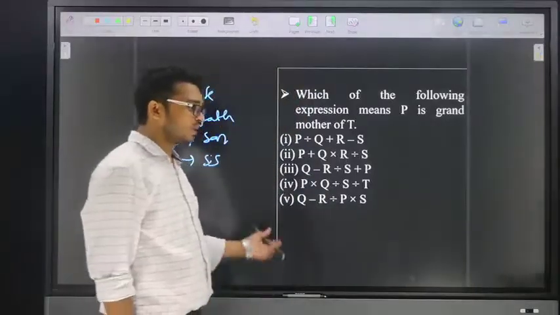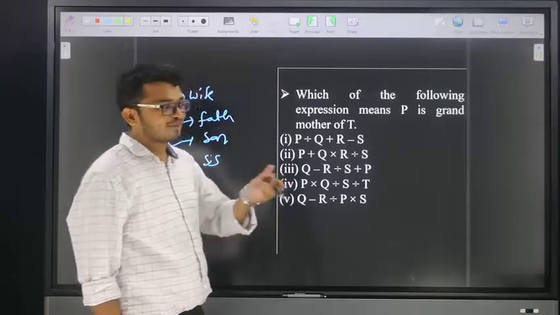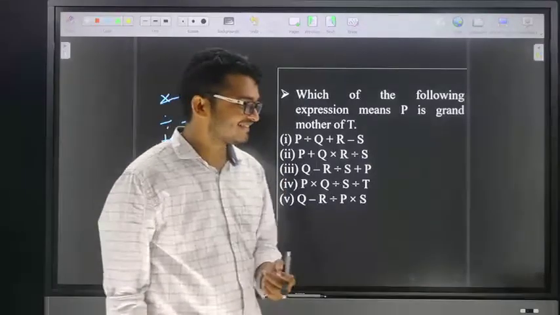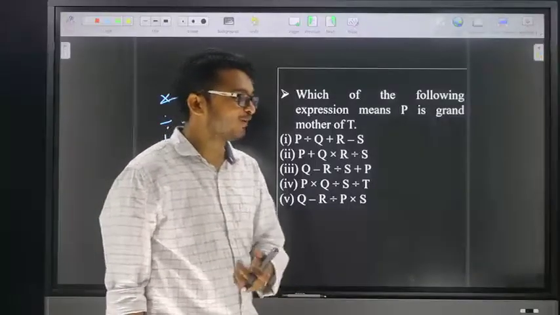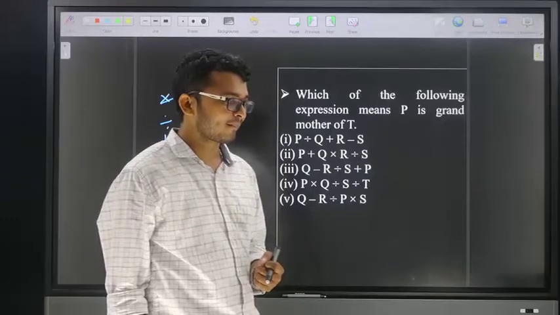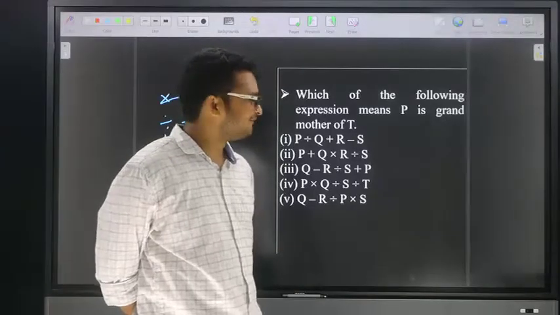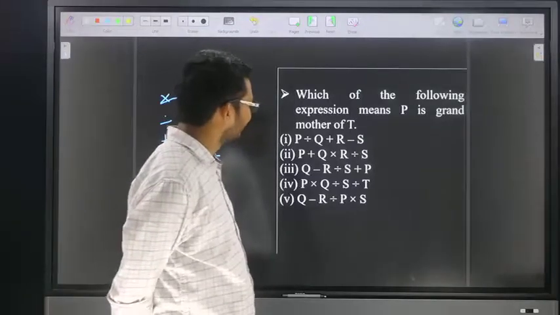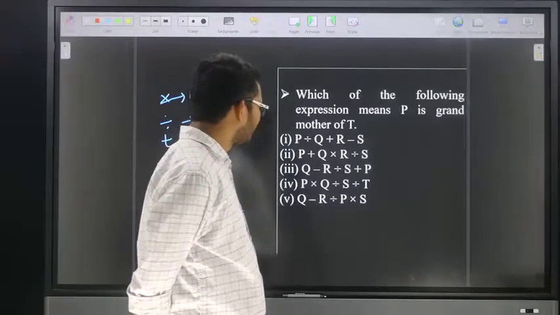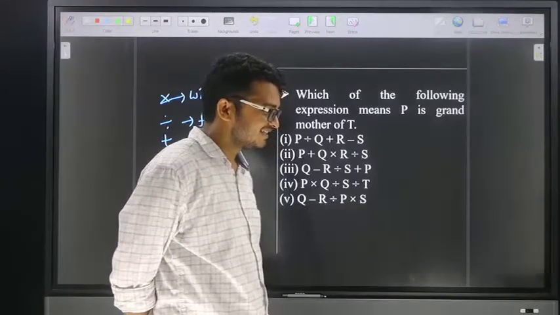Friends, for this one, no need to solve. By seeing only, we are able to conclude. Yes, friends, all of you are giving correct answers. Option number 4. Friends, how? P is a female, yes, that one also. In the remaining options, P is not a female. Option number 5 also, P is female.